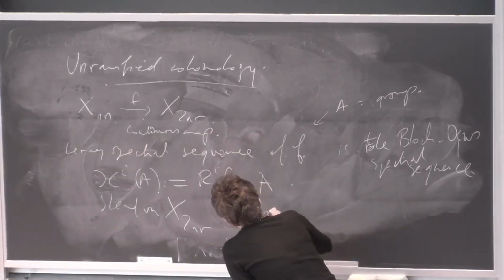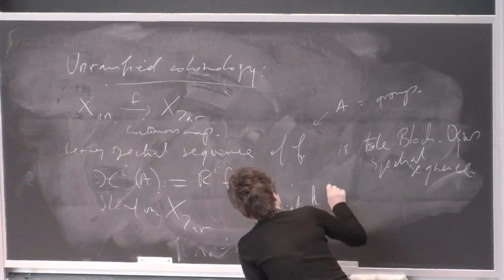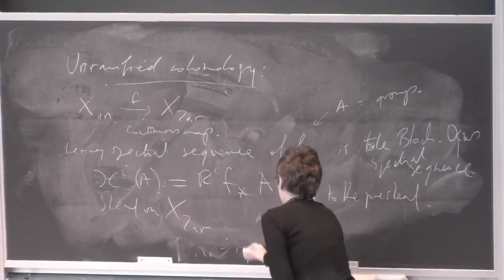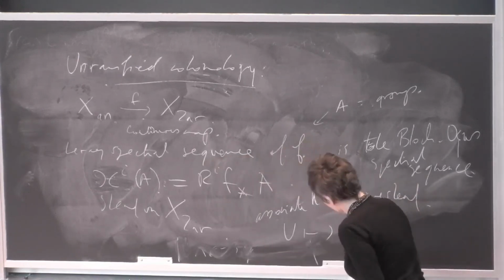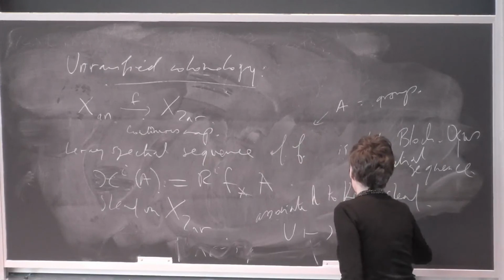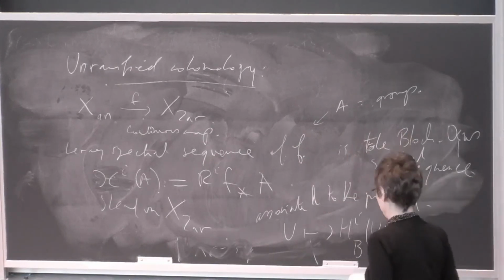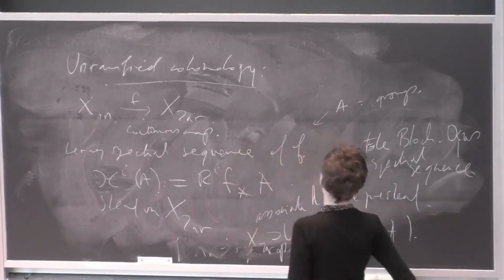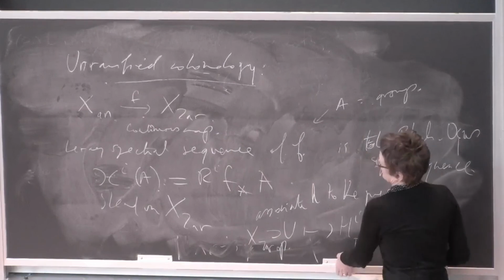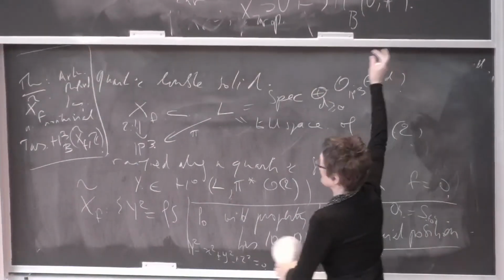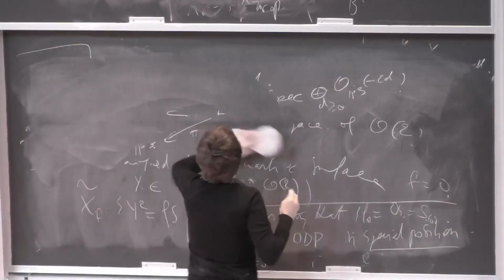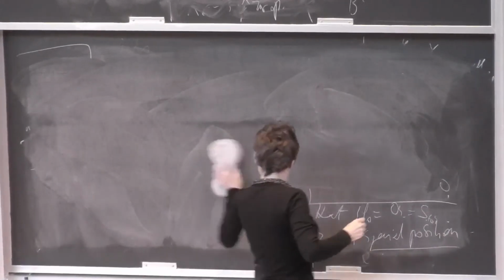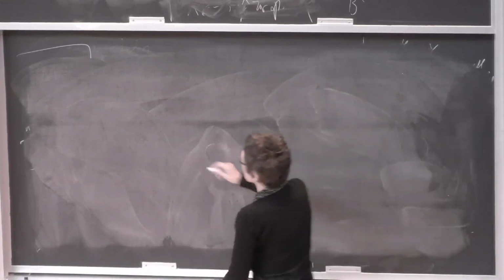Concretely, this is the sheaf associated to the presheaf which to U associates H^i_B of U. And so you will have the spectral sequence, which starts with an E2 term.